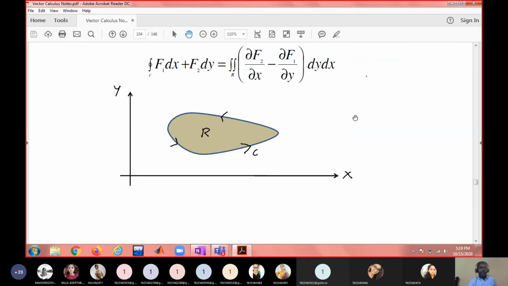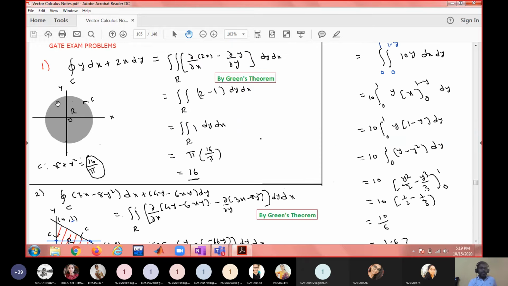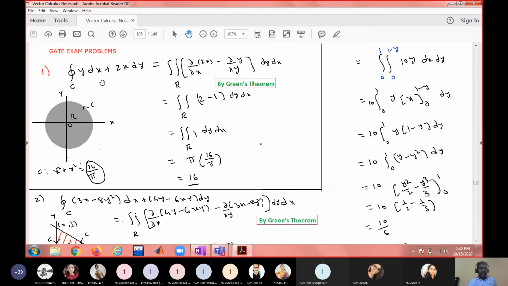So some problems are given. This is a circular region. Its boundary is a circle. What is the radius? Radius is 4 by root pi. x square plus y square equals r square is there. So instead of using line integral techniques, we simply converted into a double integral.